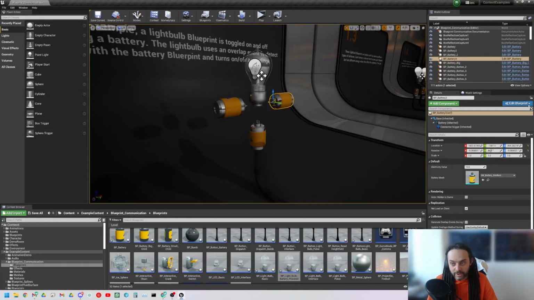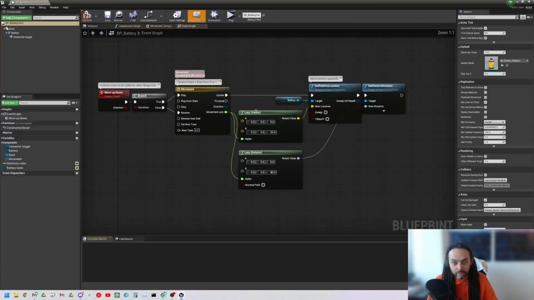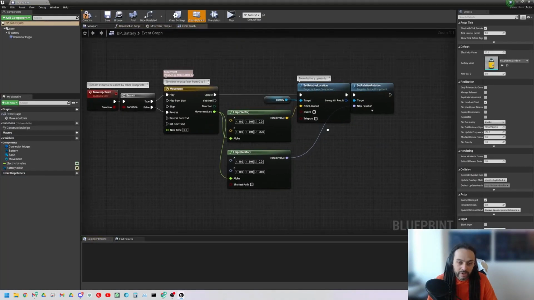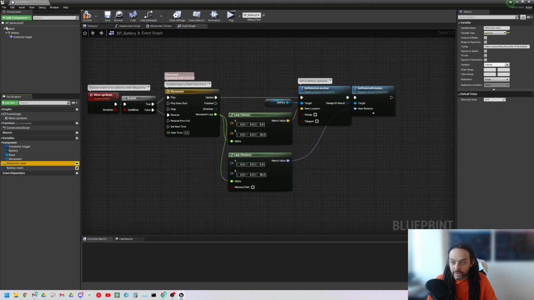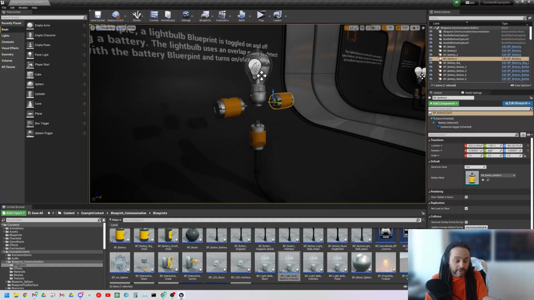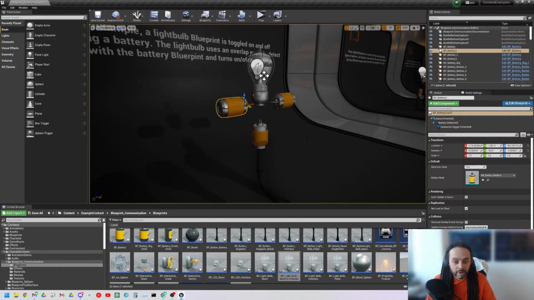Electricity value. So yes, electricity value is inside the blueprint, and by default it is 10. If I change this value, it will change the value of all of these batteries, because this is the blueprint that governs all of them.